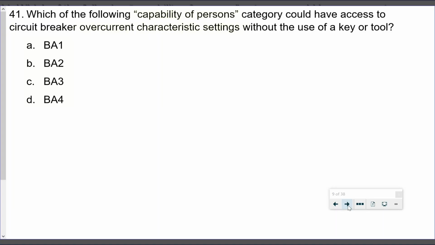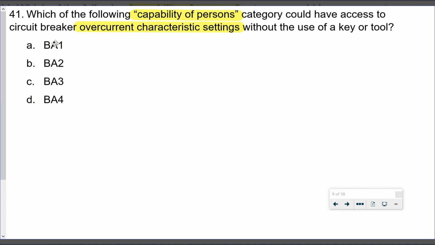So question 41: which of the following capability of persons categories could have access to a circuit breaker's overcurrent characteristic settings without the use of a key or a tool? And then we've got these capability of persons external influence codes. So we need to find out which one of these external influence codes might be able to change the overcurrent characteristic settings.